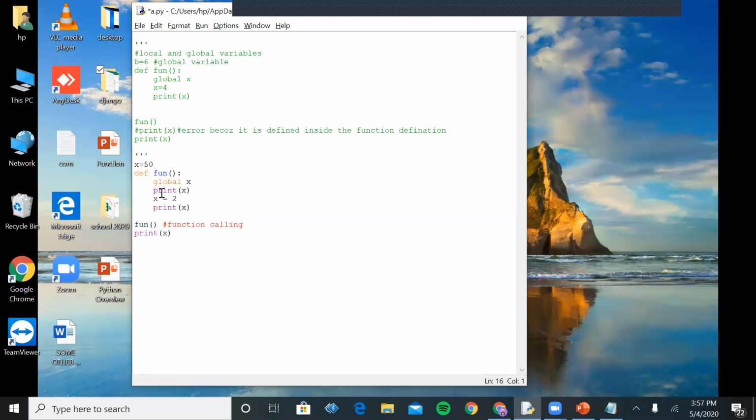I've specified some value. After that, I have made this variable x global. When I print the value of x, obviously it will show me the value of this x which I defined outside the function. Here I have changed the value of x. Because I have made this variable global, if I change the value, then obviously it will show me that changed value. It shows that x now has the new value. Let's execute it.